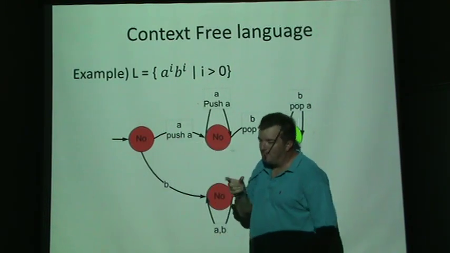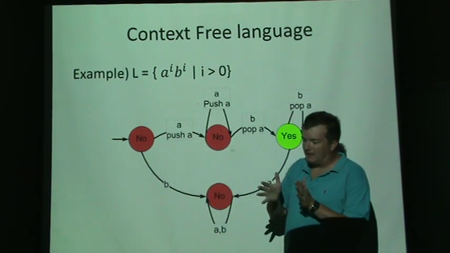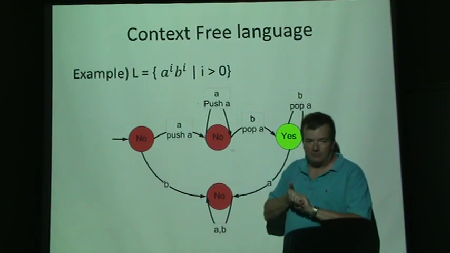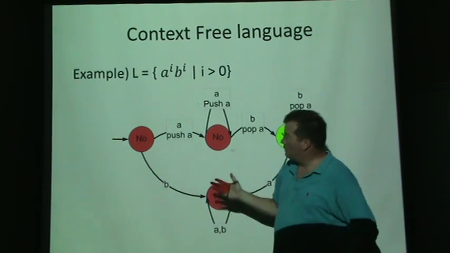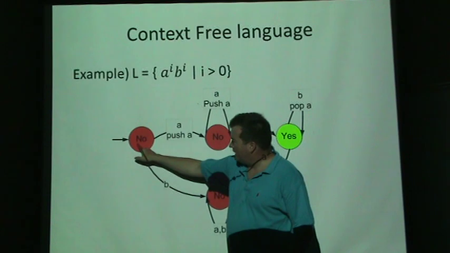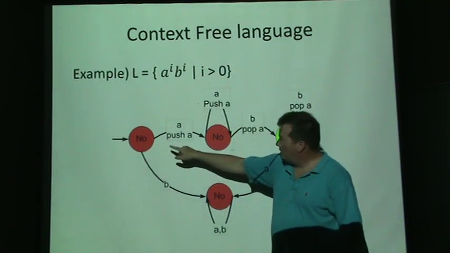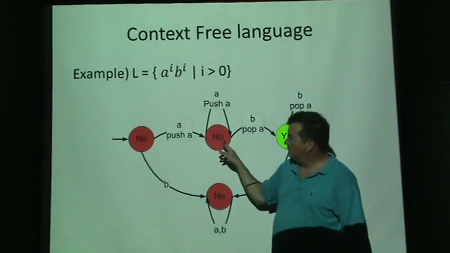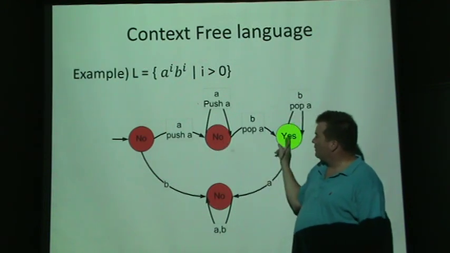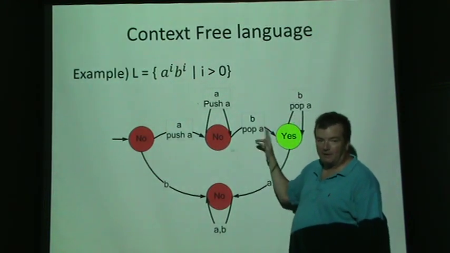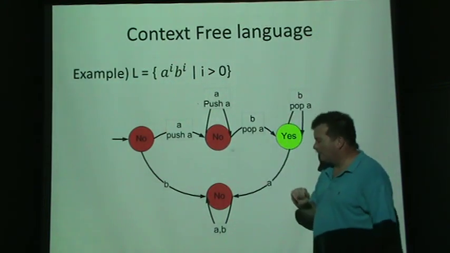If we had one memory cell that was allowed to go as high as infinity, we could solve this. We would start in a state, and if we read an A we would add 1 to the counter, and then we'd have to read a corresponding B and subtract 1 from the counter, so that the counter hits 0.